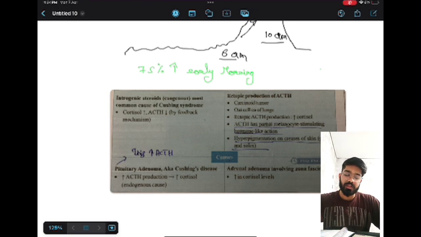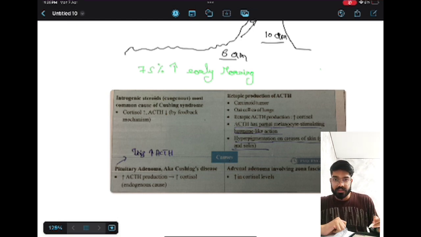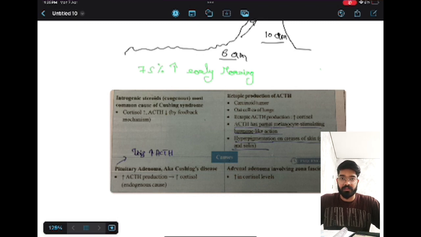So we will see the causes of increase in the cortisol level. Generally, why is the cortisol level increased in our body? There will be 4 general reasons. The first reason will be increase in steroid intake. Some patients are prescribed steroids, so they will be taking steroids. Some patients don't even know whether they are taking steroids or not. They will be just taking some Ayurvedic medicines and it will have steroid content.